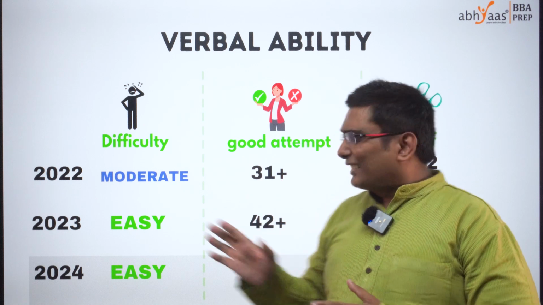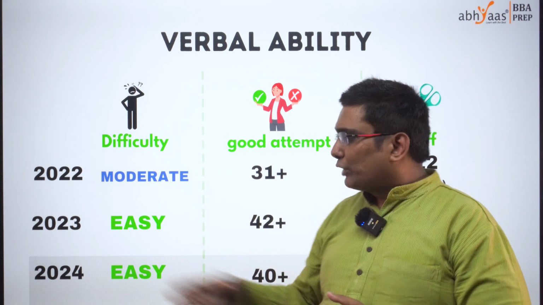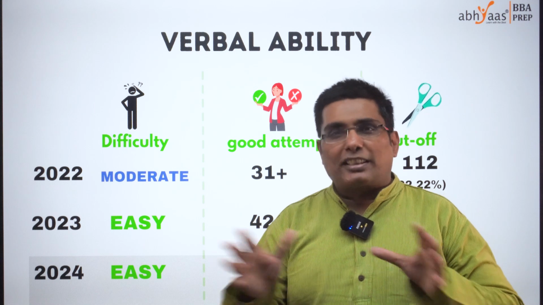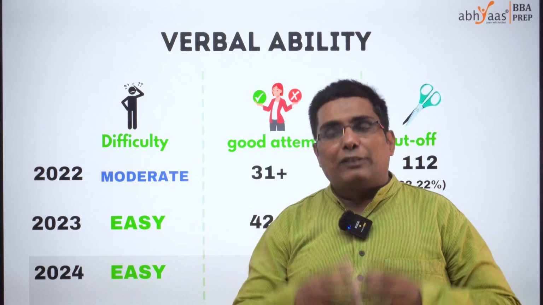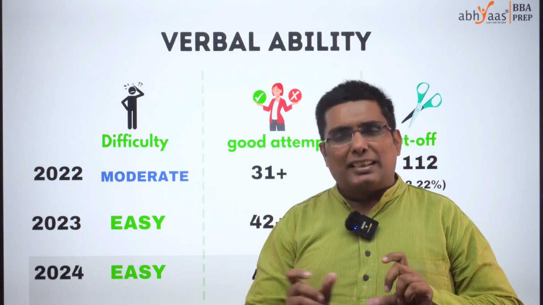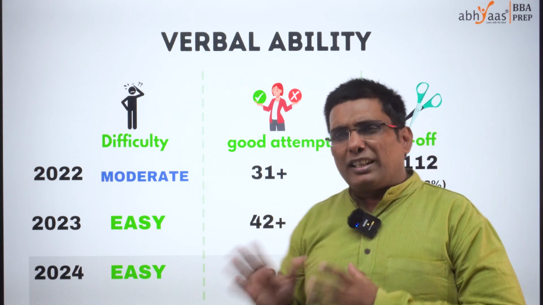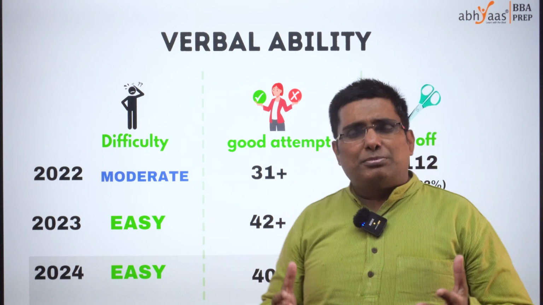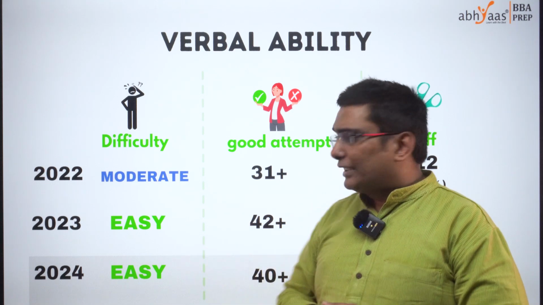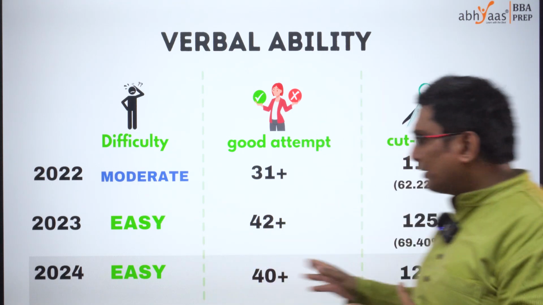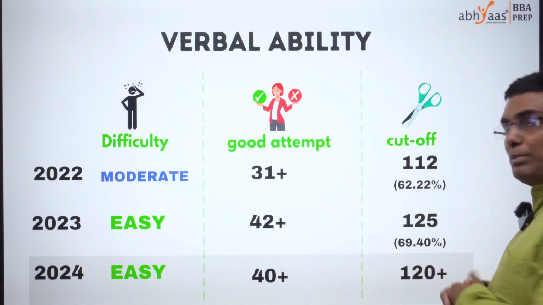Verbal ability. This section was very much like the last few years. In fact, we also rated this as an easier section. The only difference being this time in the cloze test kind of pattern, we had more blanks. It was a lengthier cloze test. That was the only difference as compared to earlier years. And hence we believe good attempts would be very high, but still a couple of attempts lesser than last year probably. 2024 would be somewhere between 22 and 23 when it comes to verbal. 40 plus good attempts and probably the cutoff would be 120 plus.